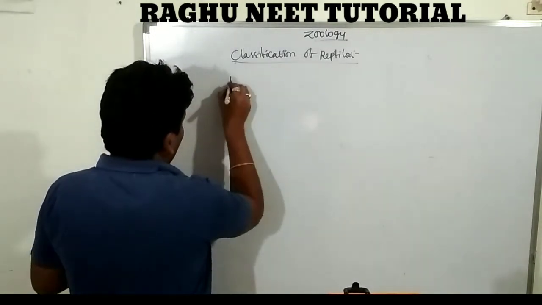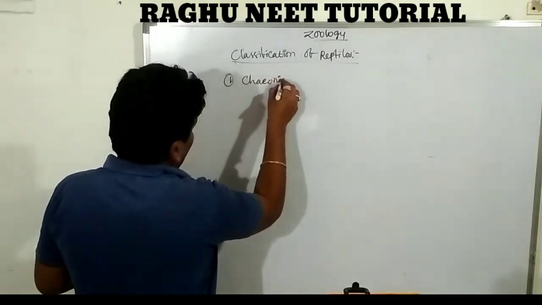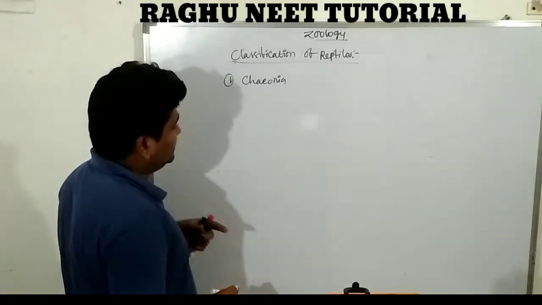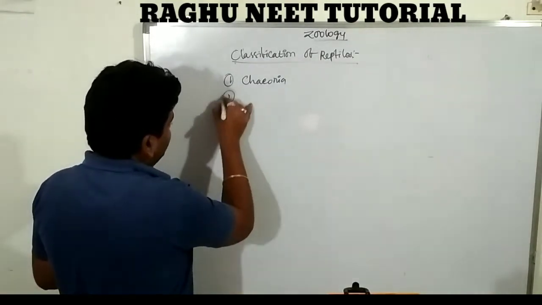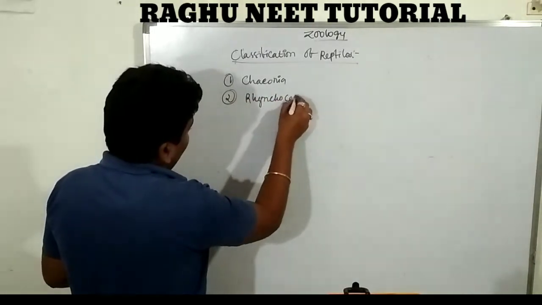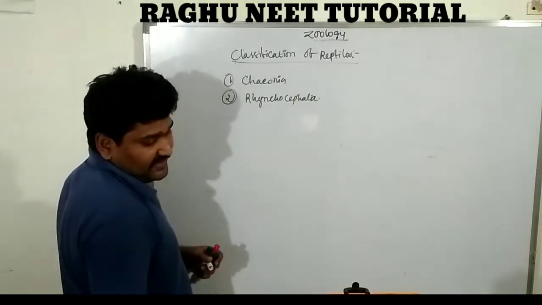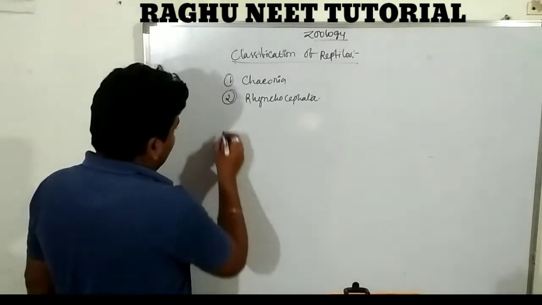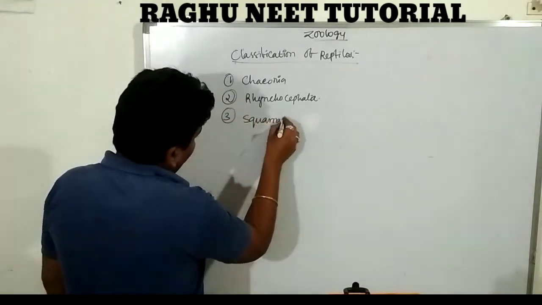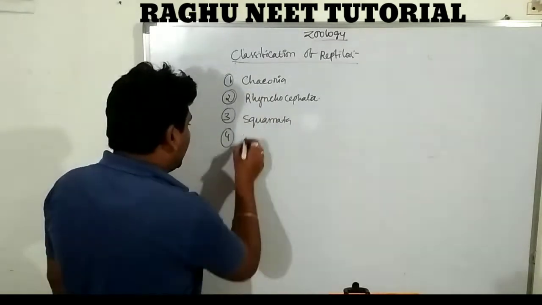First one is known as Chelonia. Second one is the Rhynchocephalia. Third one is known as Squamata or Sauropsida. The fourth one is known as Crocodilia.